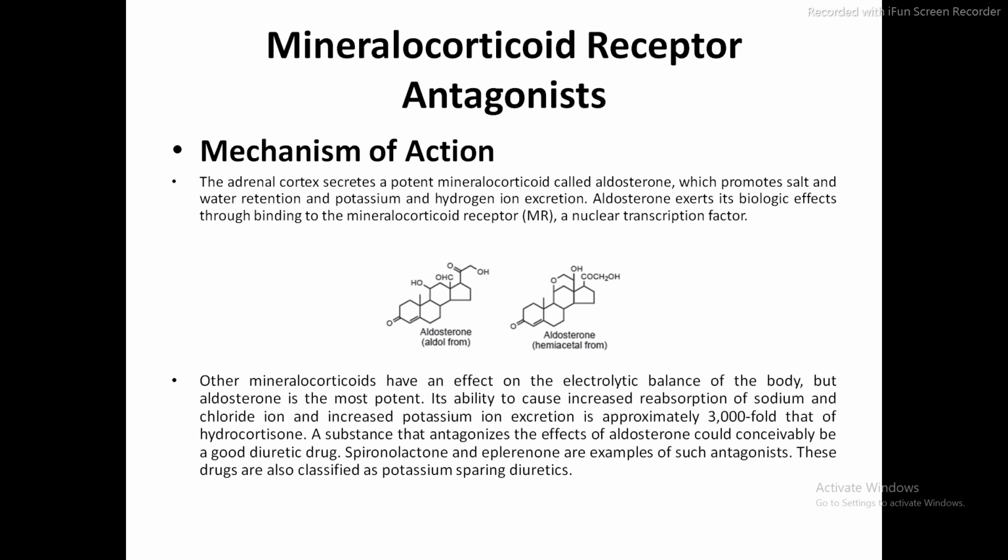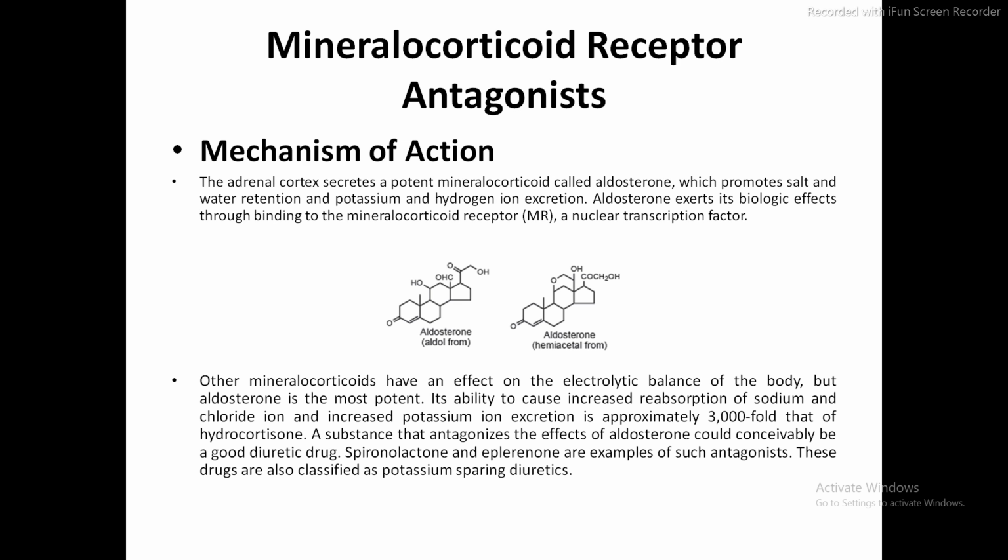A substance which antagonizes the effect of aldosterone could conceivably be a good diuretic drug. So there are two agents, spironolactone and eplerenone. These are the mineralocorticoid receptor antagonists. They competitively bind to this mineralocorticoid receptor and they prevent the action of the aldosterone.